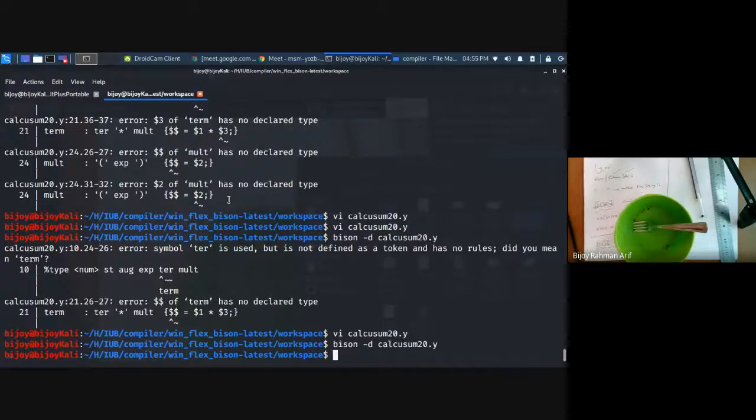Done. Finish. Now, after this compilation, when I compile bison -d cal_summer_20.y, what is it creating? It is creating two files actually.